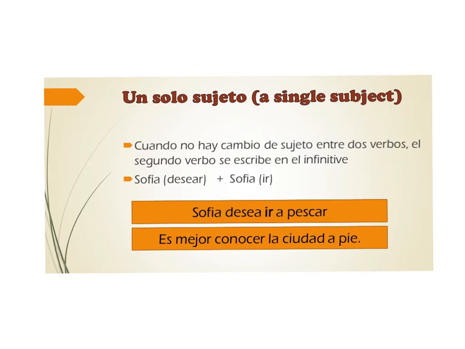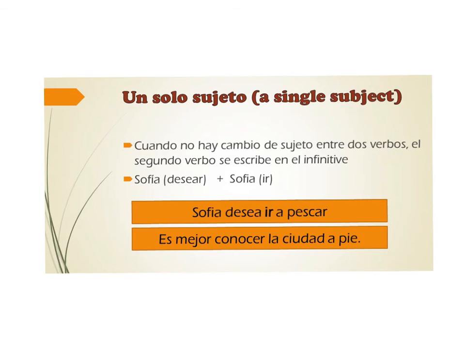Even if the first verb is a verb of influence like desear, or a phrase of influence like es mejor, the second verb is not conjugated in the subjunctive. It is left in the infinitive form, in the basic form of the verb.